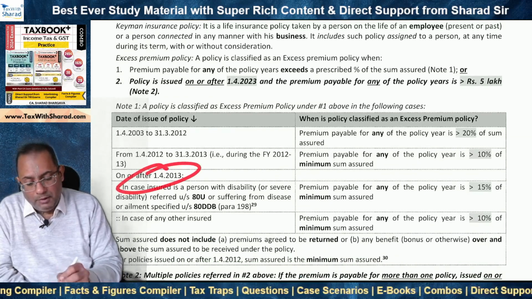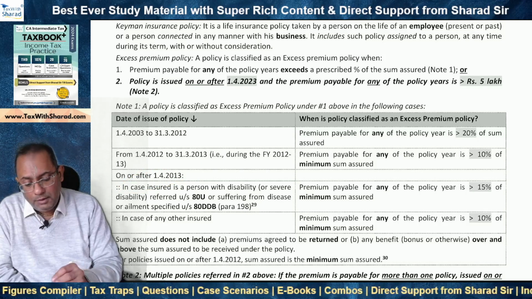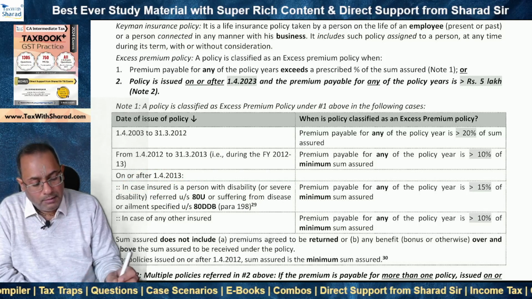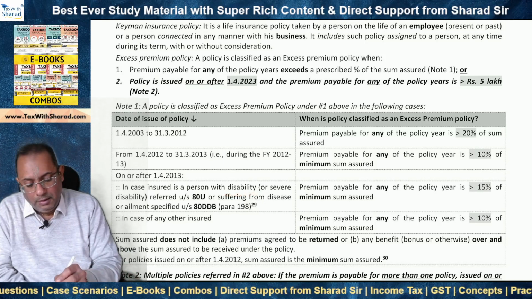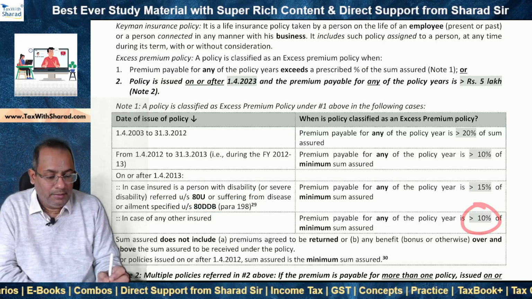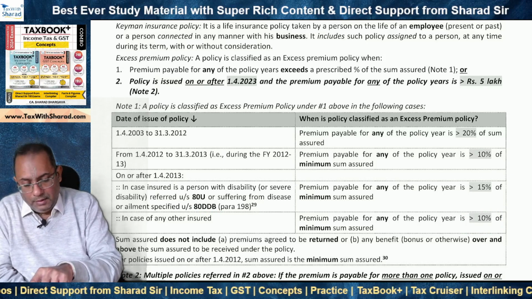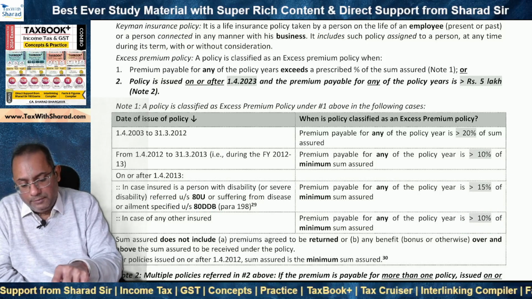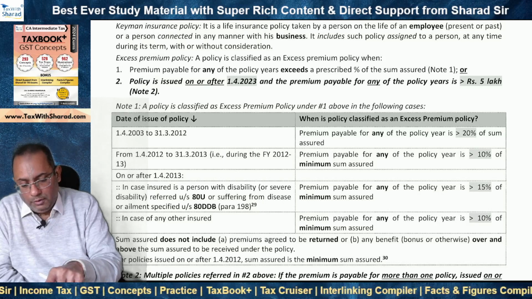If the date of issue of the policy is on or after 1st April 2013, and the person is not suffering from a disability referred under section 80U or 80DDB, then the threshold is 10%. If this is not satisfied, then the policy is not an excess premium policy.